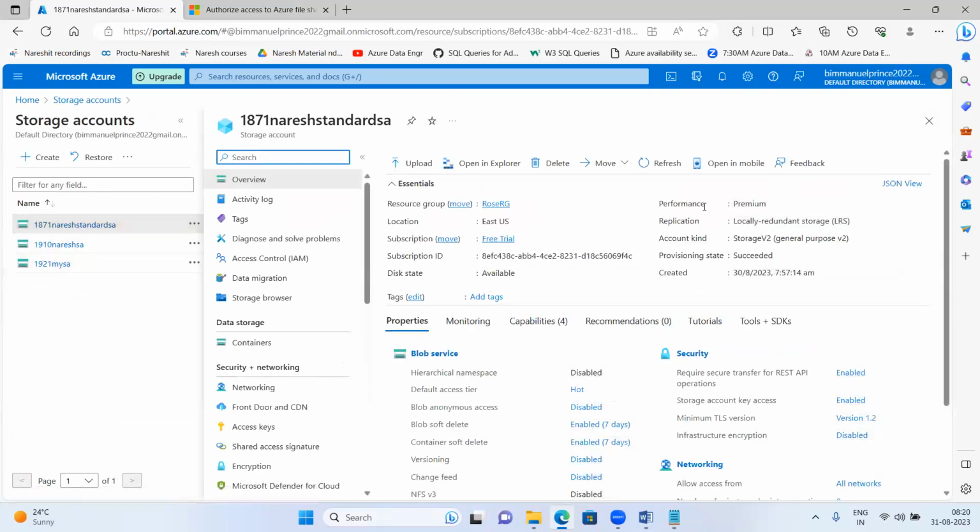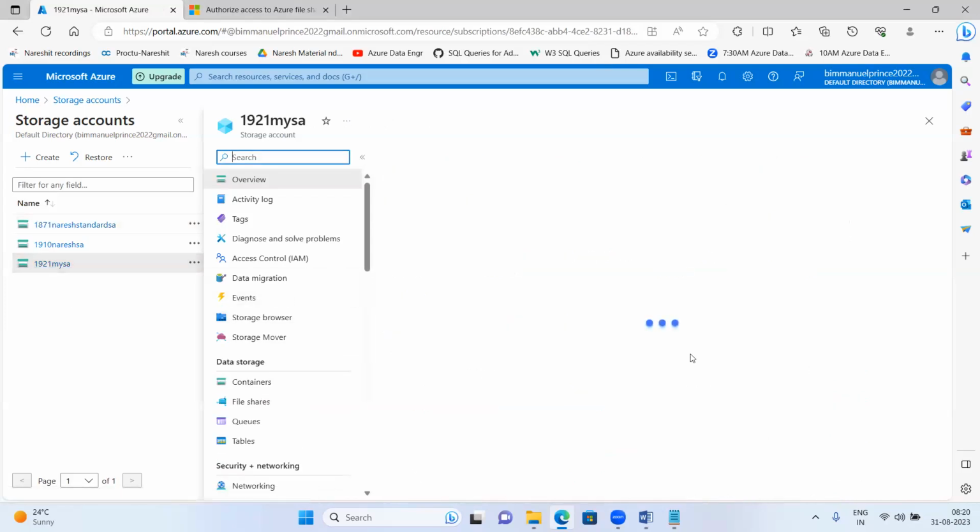Okay, this is the premium one. We are not having file share in this storage account. This is the premium one. File share is not there. So I'll go to this storage account.